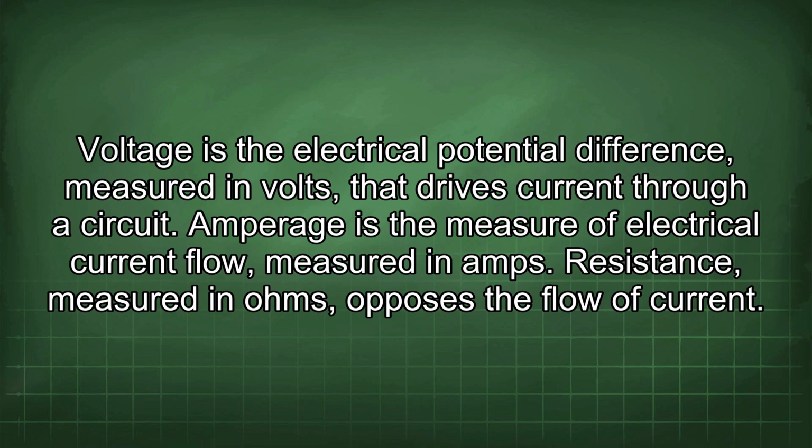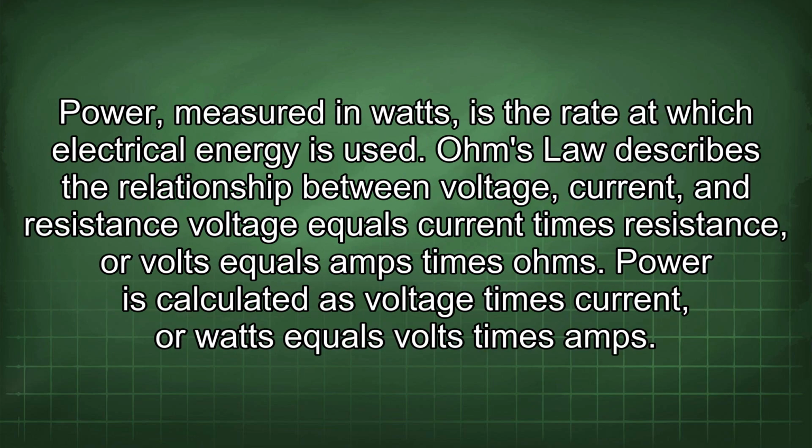Voltage is the electrical potential difference, measured in volts, that drives current through a circuit. Amperage is the measure of electrical current flow, measured in amps. Resistance, measured in ohms, opposes the flow of current. Power, measured in watts, is the rate at which electrical energy is used.